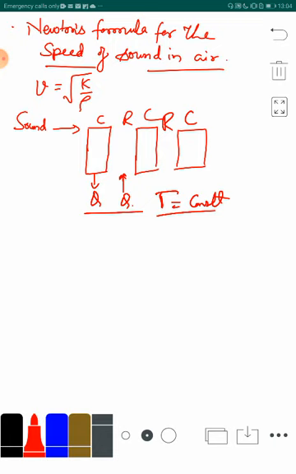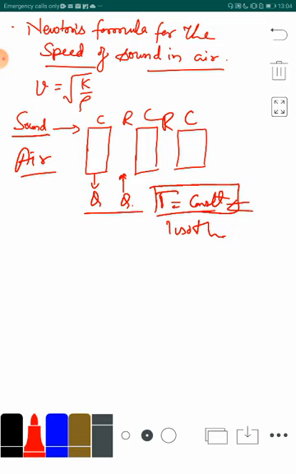Also in rarefactions, whenever molecules move wide apart, temperature will decrease, so the rarefaction will take heat from the surrounding, hence temperature is again the same. So during the propagation of the sound wave through the air medium, the temperature remains constant, meaning it is an isothermal process. So if it is an isothermal process, we have to find the value of K and make the calculation for the velocity.